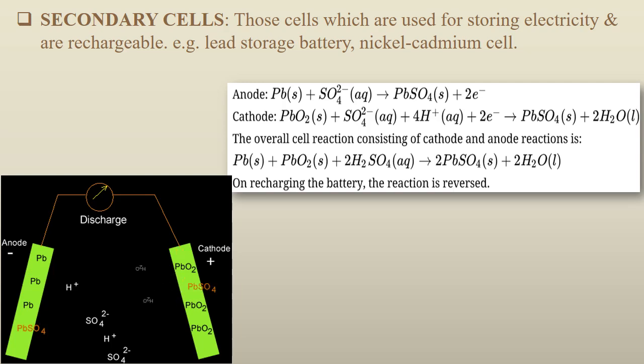Now, one vessel of this lead storage cell produces 2 volts. So, if you want more voltage to be produced, you can connect this lead storage cell in series and produce your required amount of voltage. So, it is very useful.